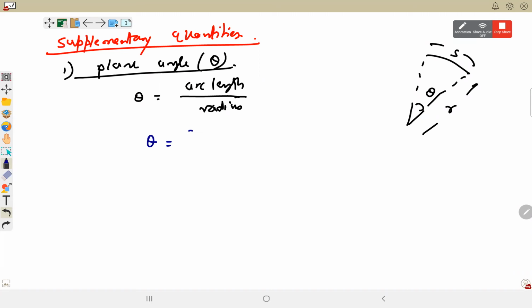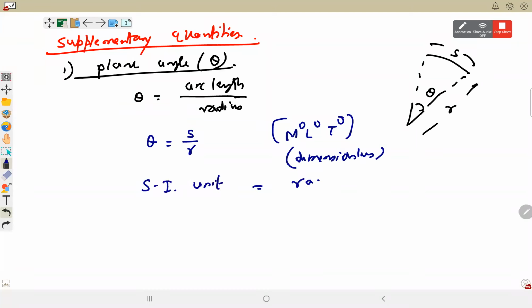Dimensionless quantities की dimension हम लिखते हैं as M0, L0, T0. Though it does not have a dimension, so ideally it should not have a unit also, क्योंकि हम unit बनाते हैं dimension से ही, but this unit is called radian. SI unit for measurement is radian. So अगर ये S मीटर में है और radius मीटर में है, they cancel out and it will be in radian. So if it is 1 and 1, it does not come 1 degree, it is 1 radian.